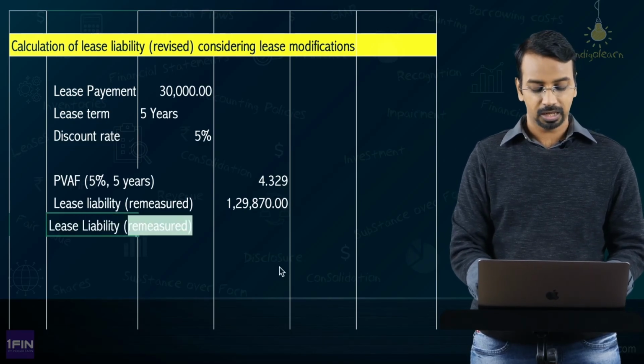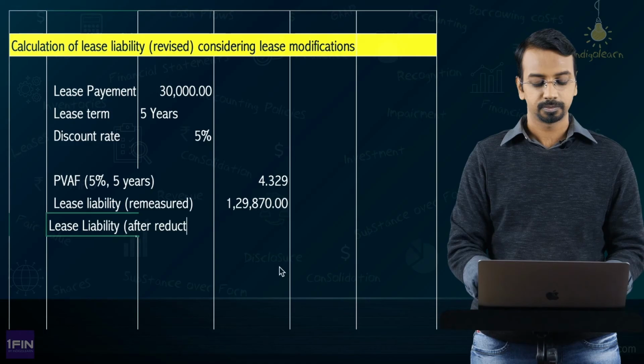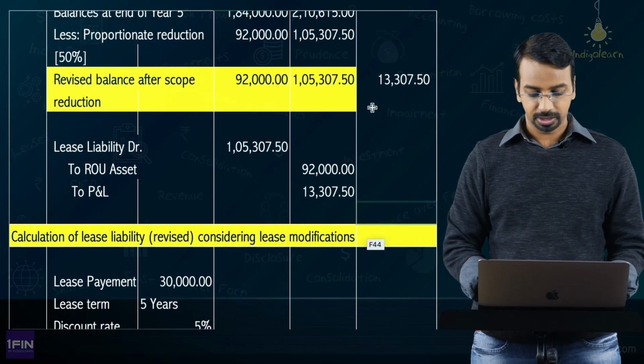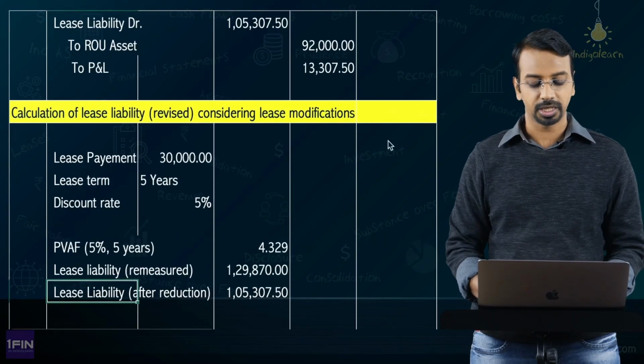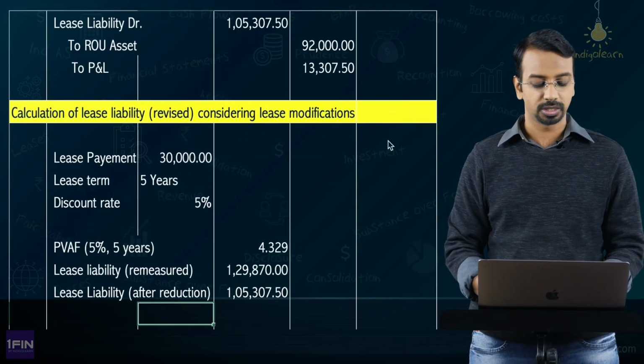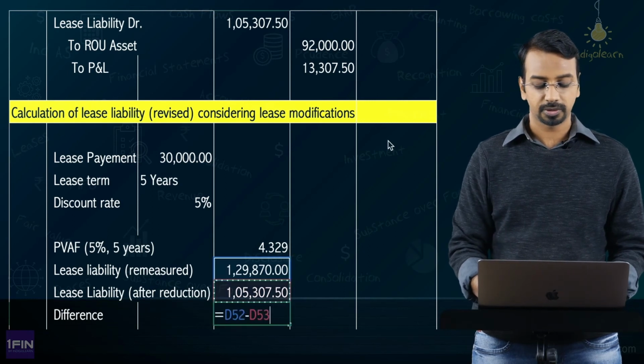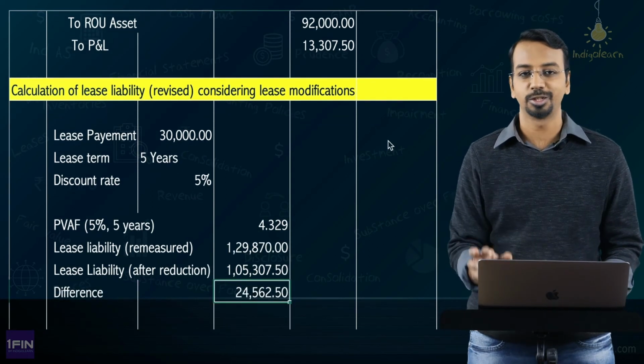Lease liability after reduction was how much? Lease liability after reduction was 105,307. Okay, so there is a difference between these two. What is the difference? 129,870 minus 105,307, 24,562 is the difference.